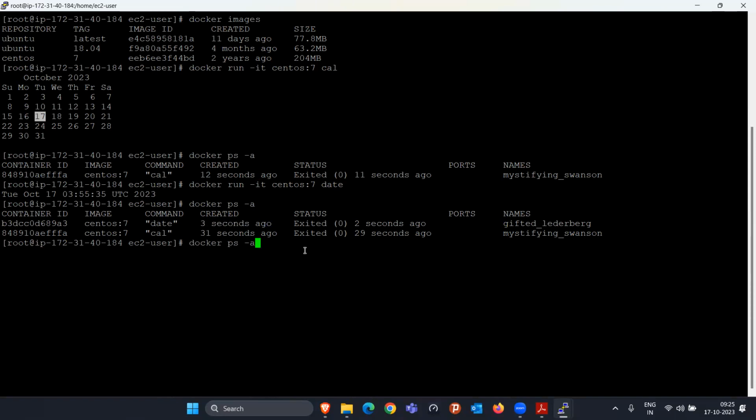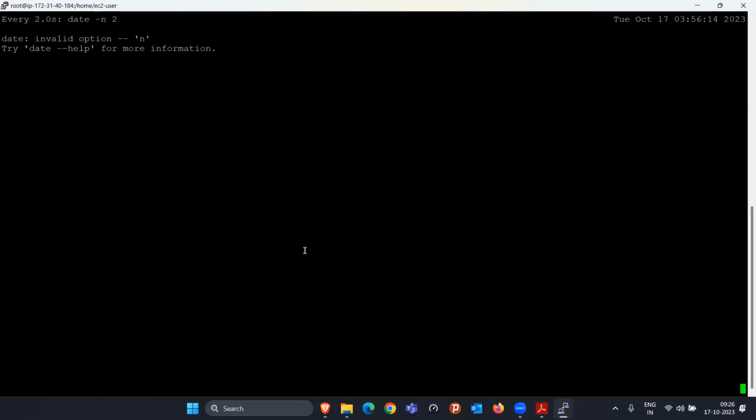Okay. So if I do like this, docker run -it from the CentOS 7 image, right? And sometimes there are some commands which keep running, right? So we can write like this also: watch date -n. Let me just check whether that command will be correct or not. Watch date -n. But will they be able to take multiple commands? Let me just check it.